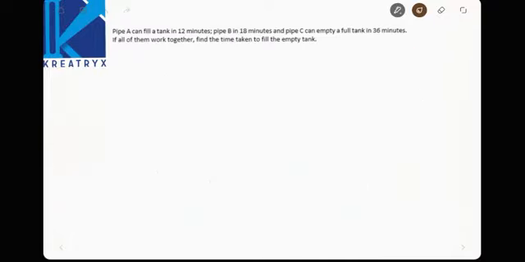Pipe A can fill a tank in 12 minutes, pipe B in 18 minutes, and C can empty it in 3 minutes. See here, A can fill 1 by 12 part, B can fill 1 by 18 part, and C can empty 1 by 3. If all three are open, the first two are plus and this is negative, then what is the tank filled here?